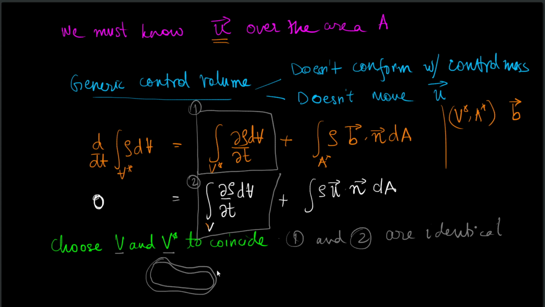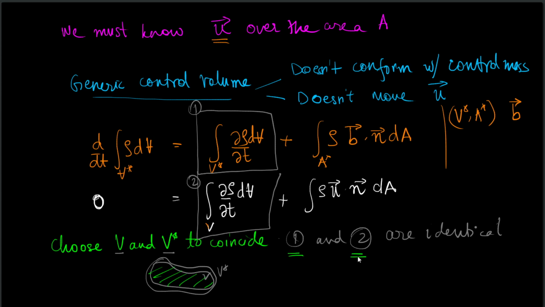I'm drawing it slightly offset just to show that there are two control volumes. But inside all the points in the volume, del rho del t is identically changing. Therefore, integrals 1 and 2 are identical.